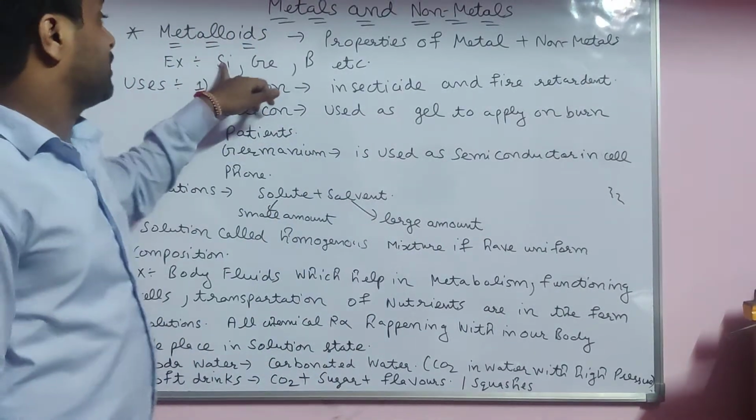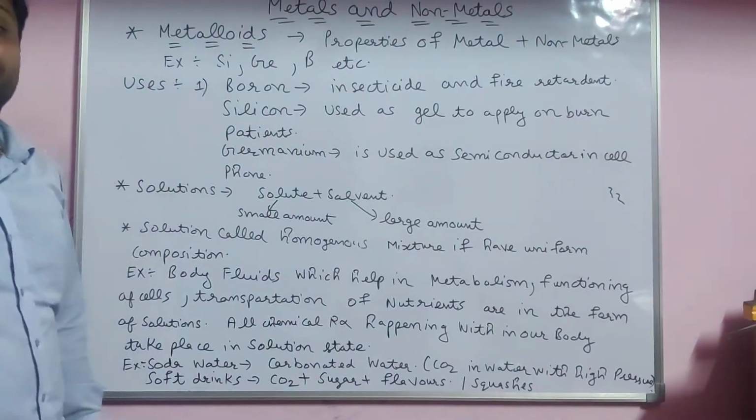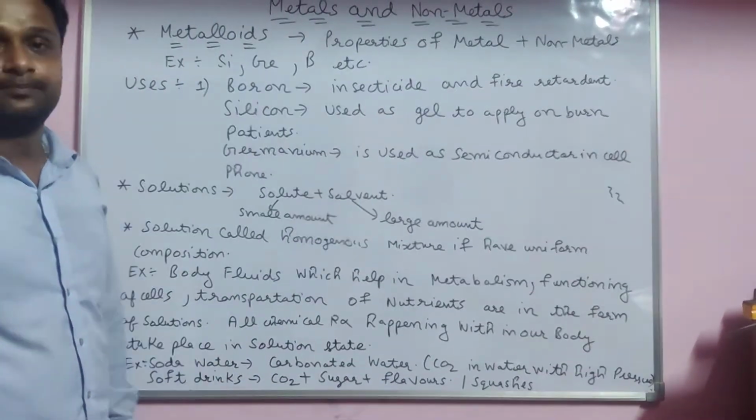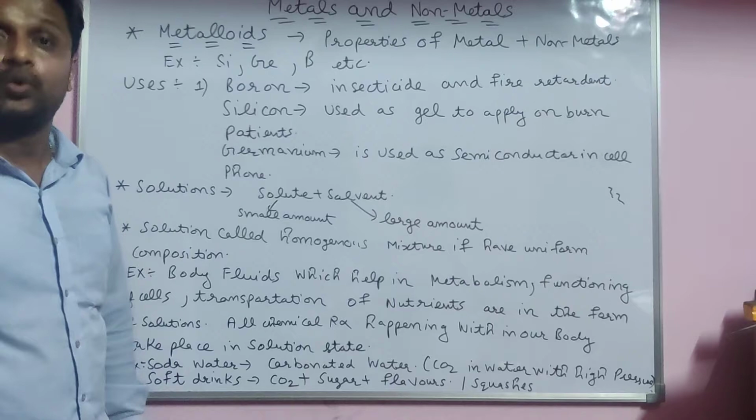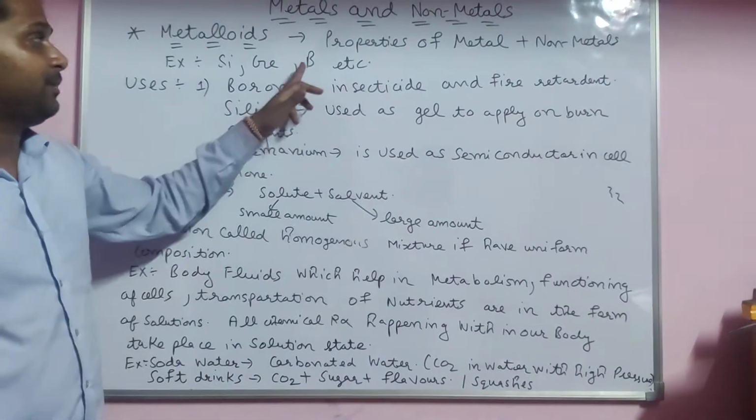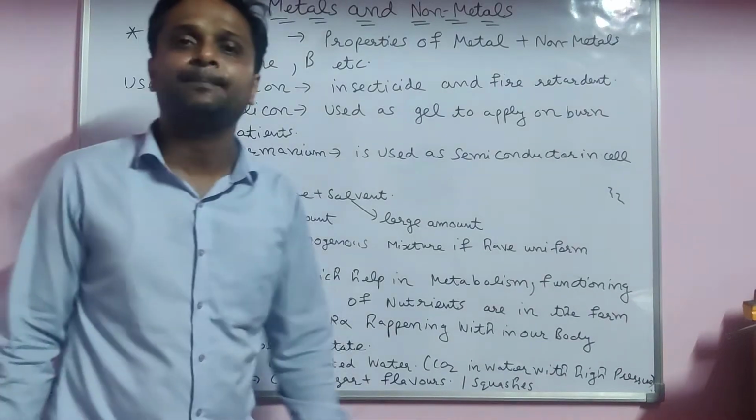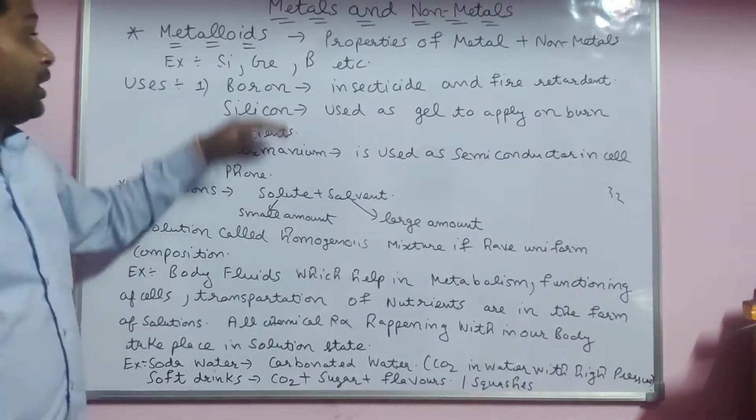Examples of metalloids. First is silicon. Second is germanium. Third one is boron. Boron's symbol is B, germanium's symbol is Ge, and silicon's symbol is Si.